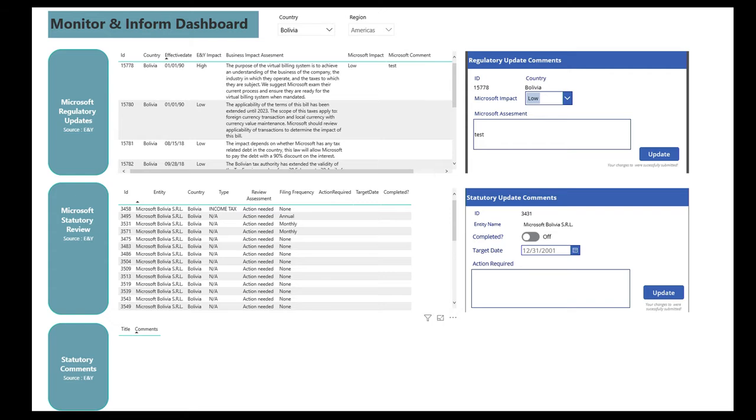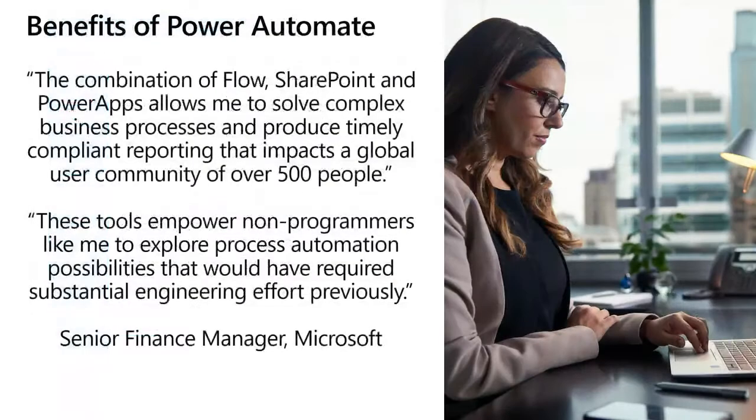And this is a Power BI dashboard with an embedded Power App on the right. The Power App on the right lets financial analysts make comments which are updated back into the data set. And so the end result is, here's a quote from a senior finance manager at Microsoft.